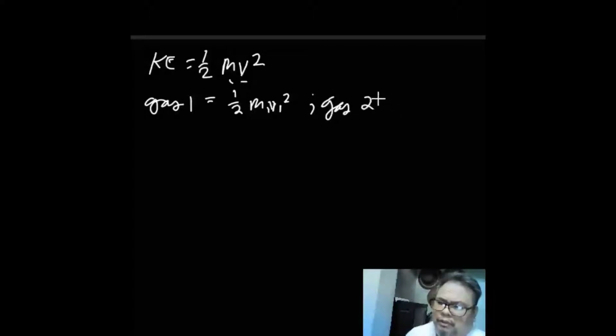Let us say, for example, that the kinetic energy for gas 1 is equal to 1/2 of m1 v1 squared, and the kinetic energy for gas 2 is 1/2 of m2 v2 squared.